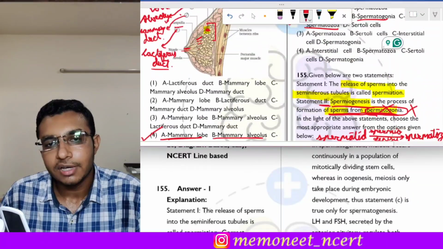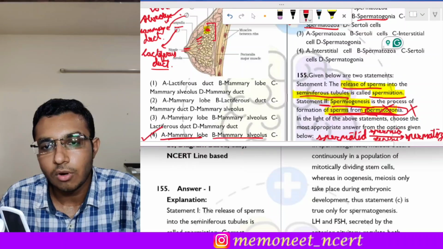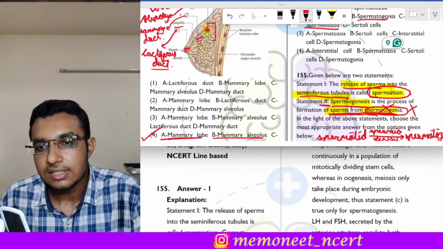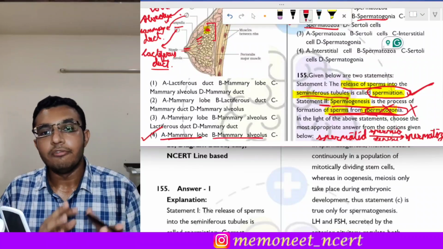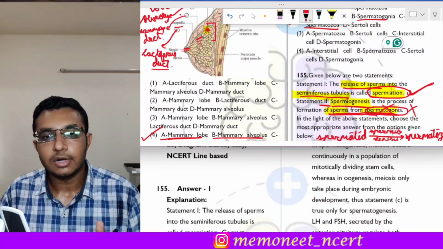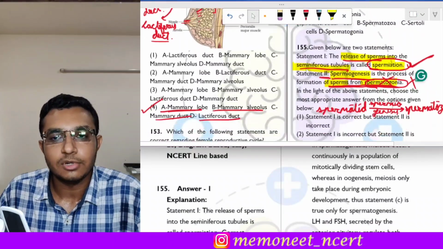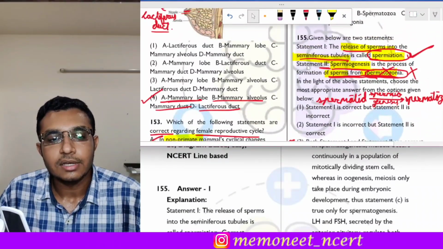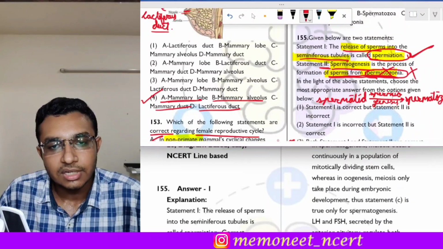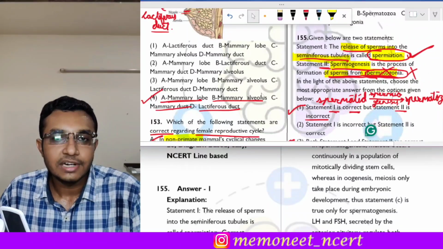Statement 1 states that the release of sperms into the seminiferous tubules is called spermiation. Now see, in statement 1, the correct definition of spermiation is given. When the sperms are released into the seminiferous tubules, it is called spermiation. So statement 1 is absolutely correct. So here statement 1 is correct, but statement 2 is incorrect. So what will be the correct answer of this question? It is option 1, that is, statement 1 is correct, but statement 2 is incorrect. I hope you are clear with this question.